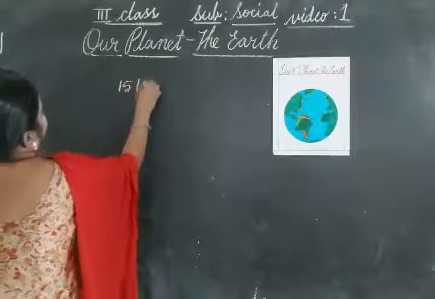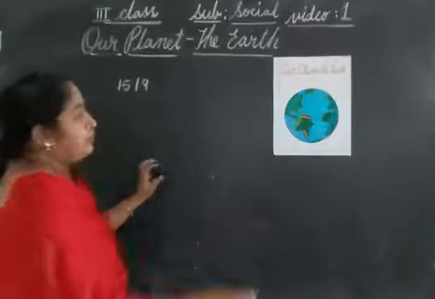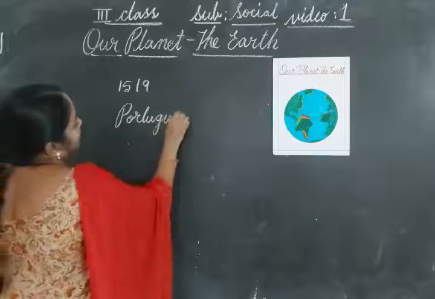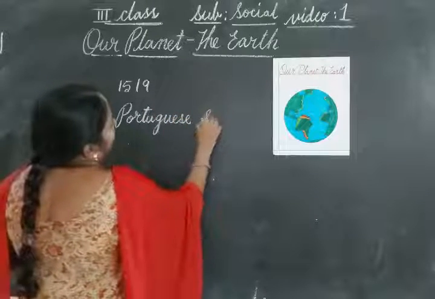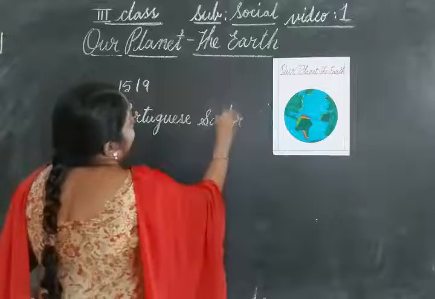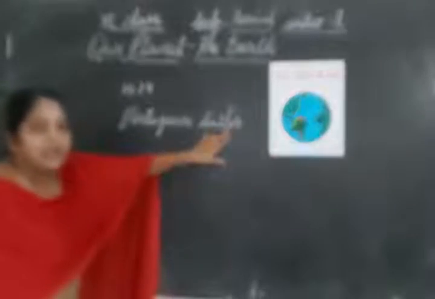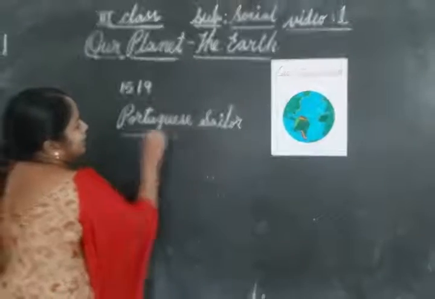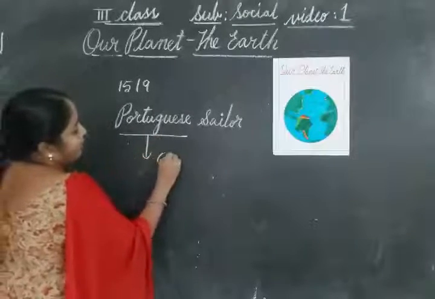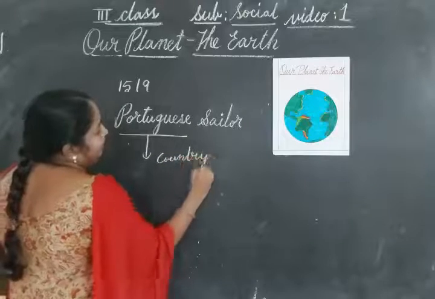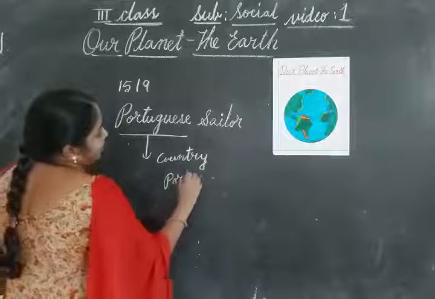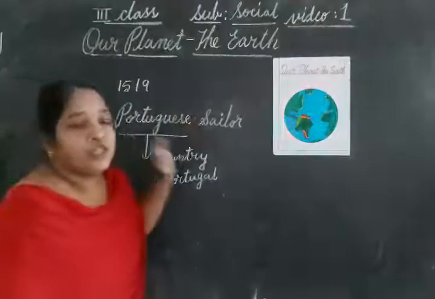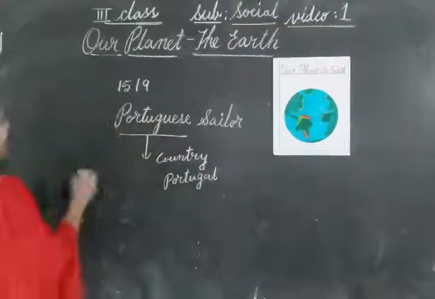In the year 1519, a Portuguese sailor. That means this sailor belongs to a country, Portugal. And the name of this Portuguese sailor is Ferdinand Magellan.